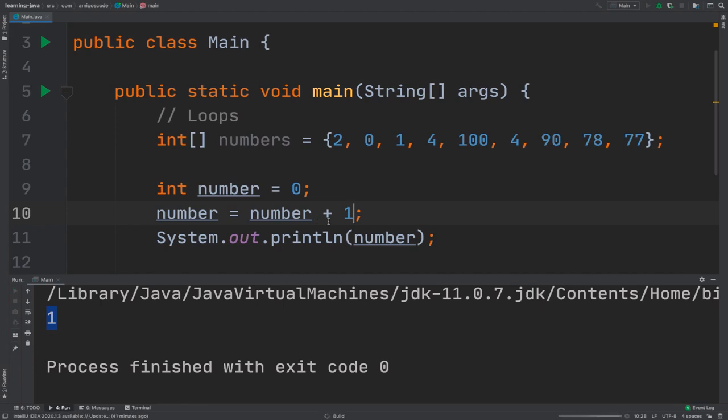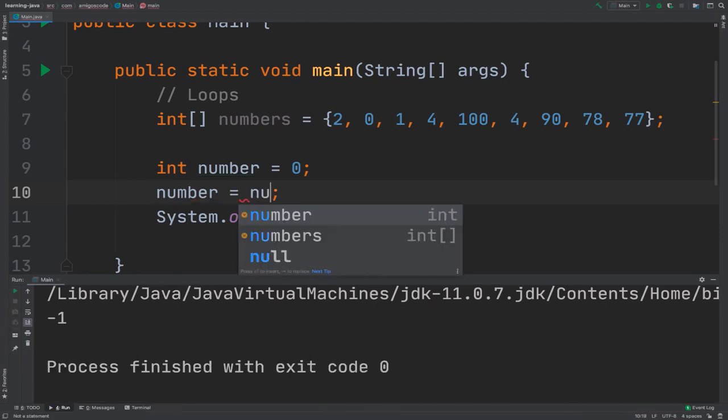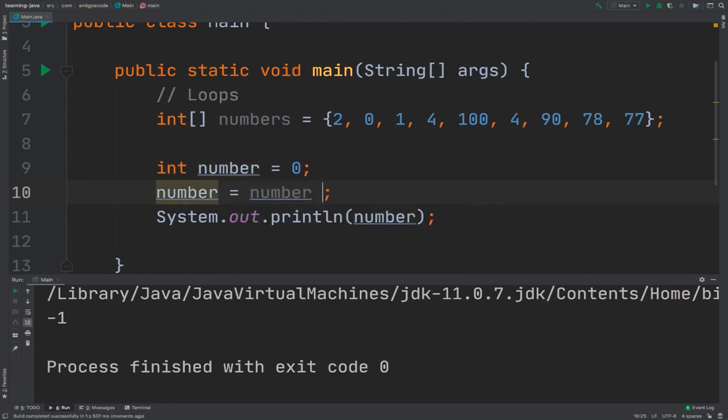So if I run it, you can see that we have 1. The same with minus minus. If I say number minus minus and run it, you can see that we have -1, and this is the exact same thing as take the current value of number minus 1.